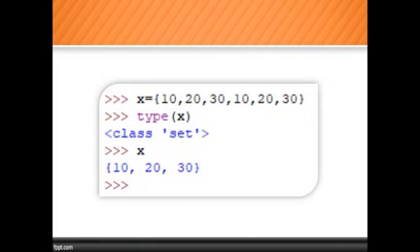So see how we'll access the set. X is equal to 10, 30, 10, 20, 30. So type of X we get set, and when we use X, the duplicate values are removed. Okay, ये इंटरव्यू में अक्सर पूछा जाने वाला कंसेप्ट है. Assume that I have values x is equal to, in curly braces, 10, 20, 30 or any duplicate value, 10, 20, 30. So which type of error we get?